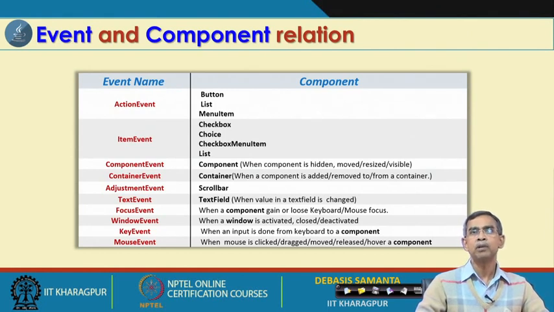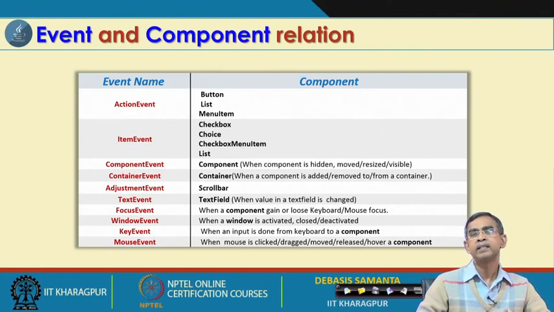So, the possible events in a GUI are listed here. As you see: action event, item event, component event, container event, adjustment event, text event, focus event, window event, key event, and mouse event. The last two events are very important, because usually the user creates many events using these two devices, namely keyboard and mouse.